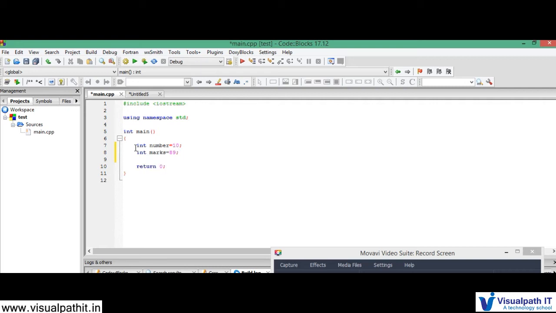Then float average. Don't give simply x and y, because if you give x and y, the other programmer cannot understand what is that x, what is that y. You have to be specific about the variable that you use. If you're going to declare marks, give it as marks. Nothing wrong in giving the word marks. You can also use the proper word. That makes your code readable.